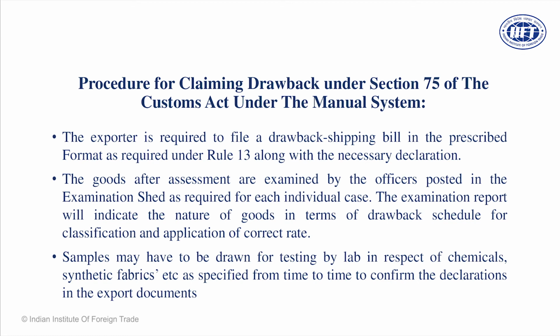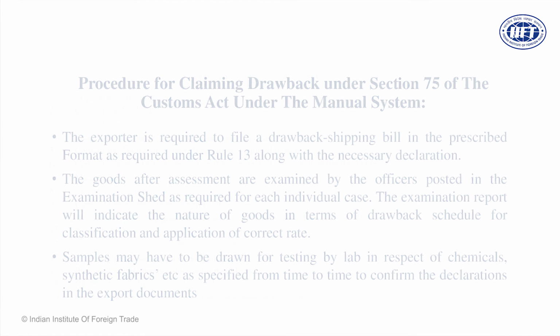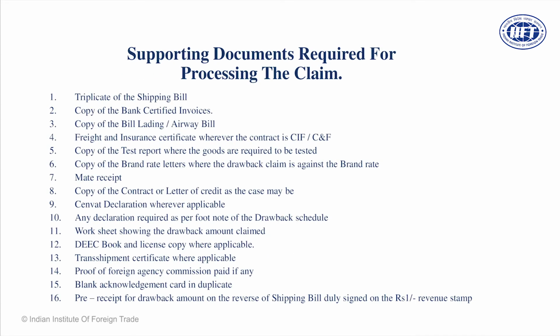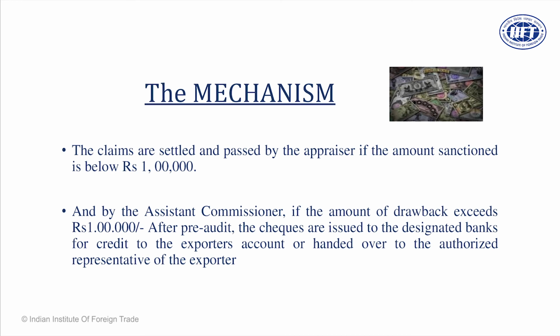So a copy of the shipping bill. Now we file the shipping bill online, then a copy of certified invoices, a copy of the bill of lading. These are the mandatory requirements. And then a GST RFD 11 copy. Then there are documents such as the freight and insurance certificate, which are taught to you by Professor Harish. Other documents may be industrial literature, mate's receipt, a copy of your all industry rates which has been prescribed by the Department of Indirect Taxes, and then a test report. Such kinds of documents may be required, for claims up to 1 lakh rupees of drawback.